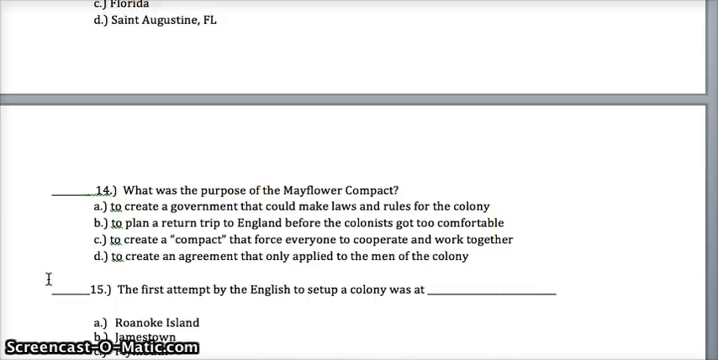14. What was the purpose of the Mayflower Compact? Was it A, to create a government that could make laws and rules for the colony? B, to plan a return trip to England before the colonists got too comfortable? C, to create a compact that forced everyone to cooperate and work together? Or D, to create an agreement that only applied to the men of the colony?